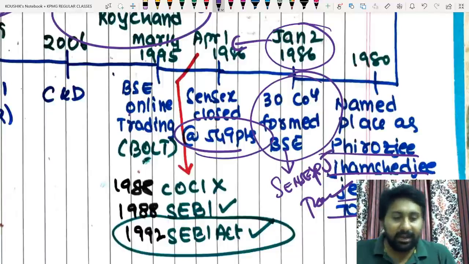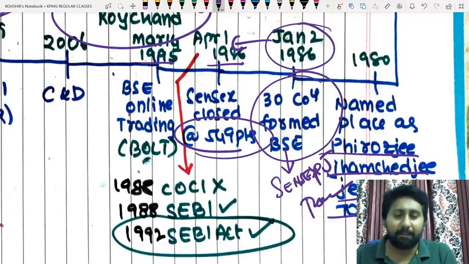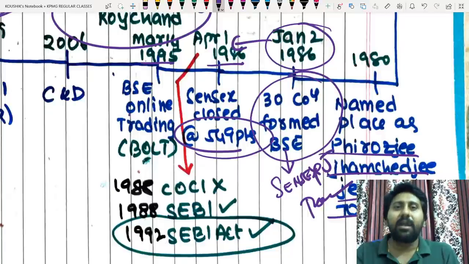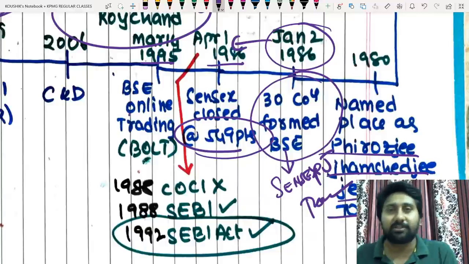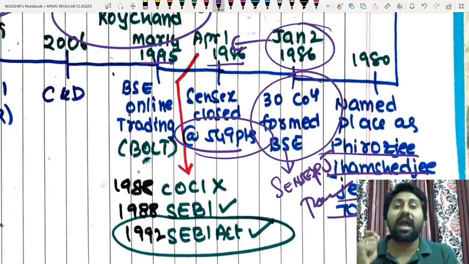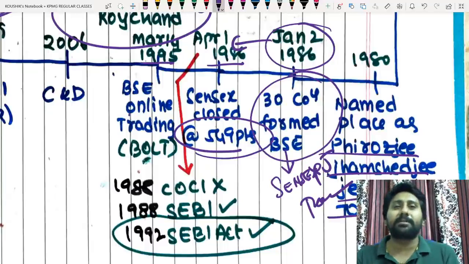Okay, in between 1986 and 1995, the most important events in the Indian market happened. The first important event is that one person became the Prime Minister of India who changed the entire way India operates, and we should be proud to say he is a person from Andhra Pradesh. He is Mr. P.V. Narasimha Rao, the modern architect of Indian financial structuring, one of the greatest Prime Ministers the world has ever seen.